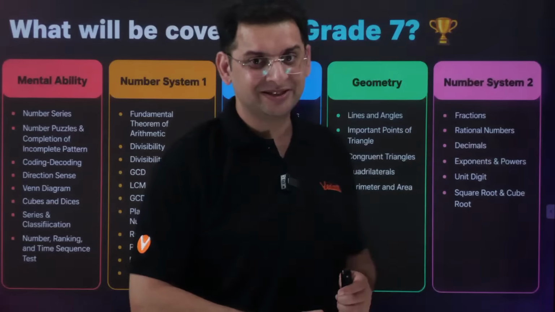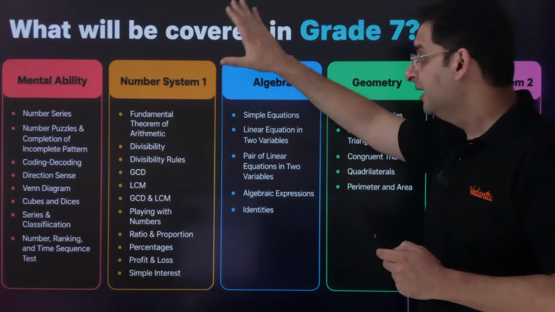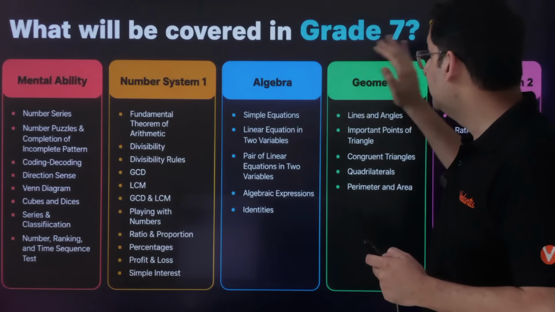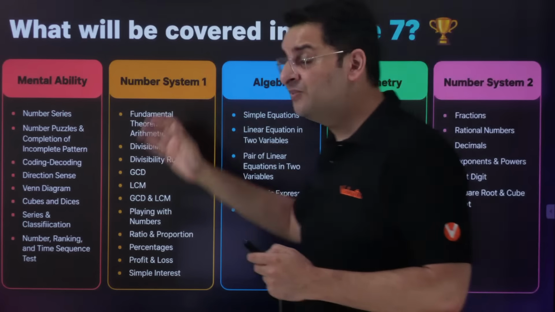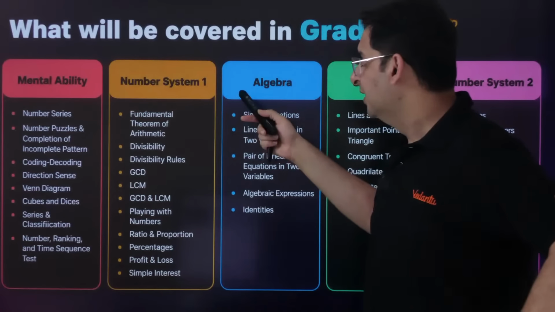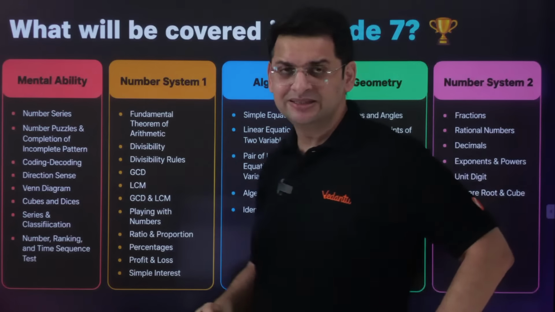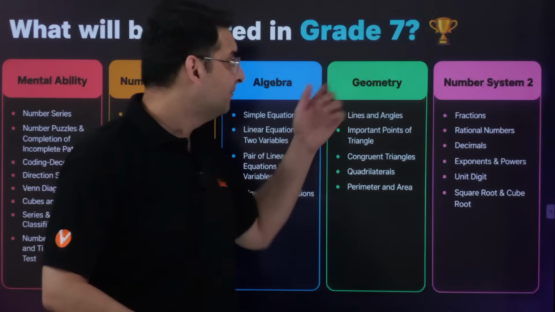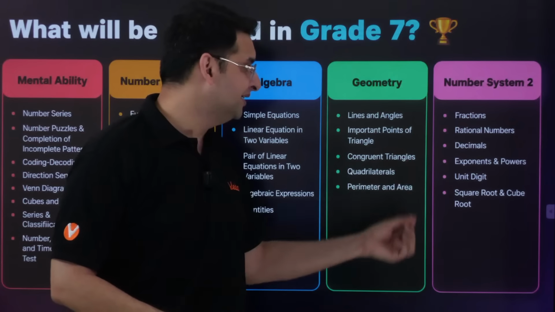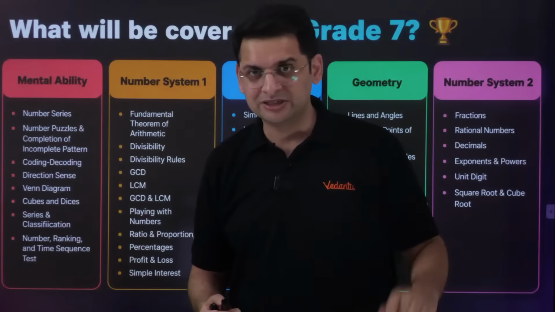10,999 is the price. The topics which we're going to cover are mental ability, number system 1, algebra, geometry, and number system 2. Now, number system 1 and number system 2 are independent of each other. Look at the topics, they're also independent. So, fundamental theorem of arithmetic, GCD, LCM, playing with numbers, ratios, proportion, percentages, and number system 2, fractions, rational numbers, unit digits, square roots, and cube roots. So, they have no relation with each other as well.